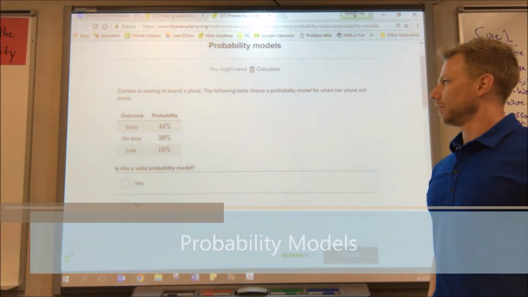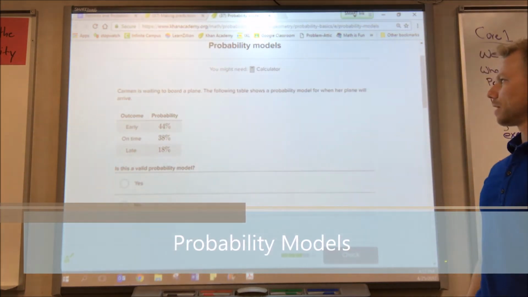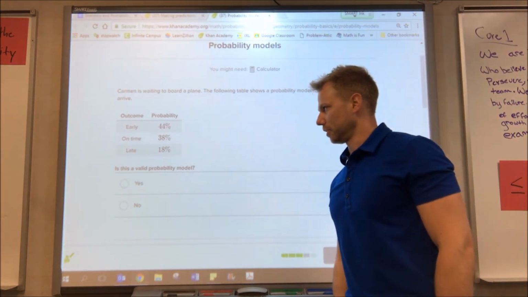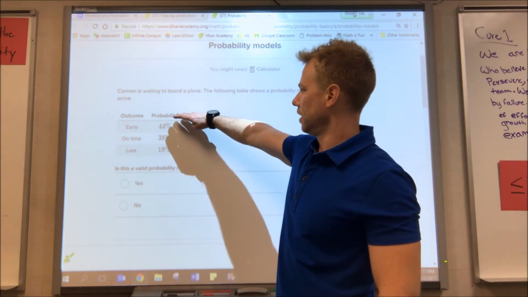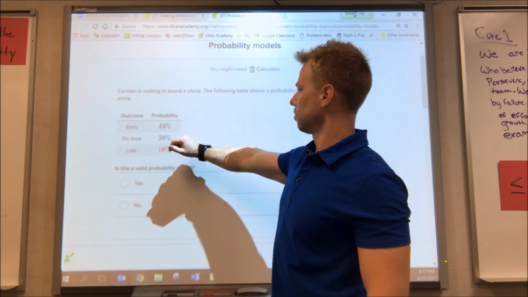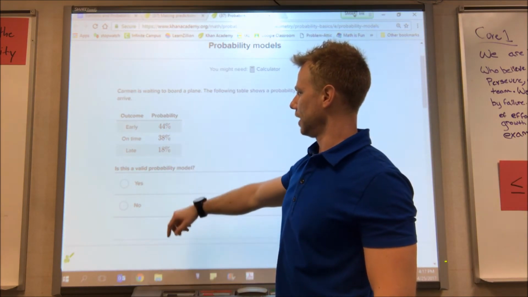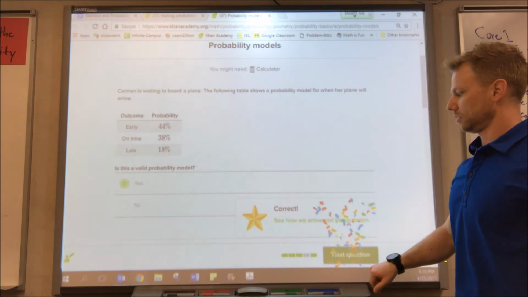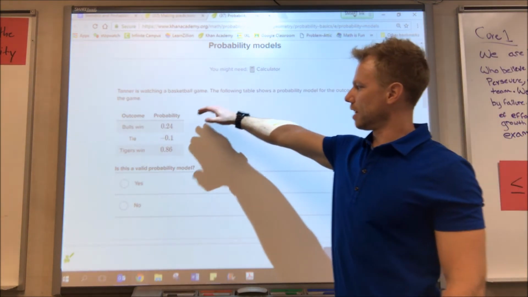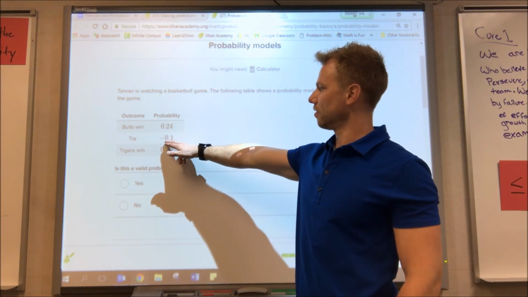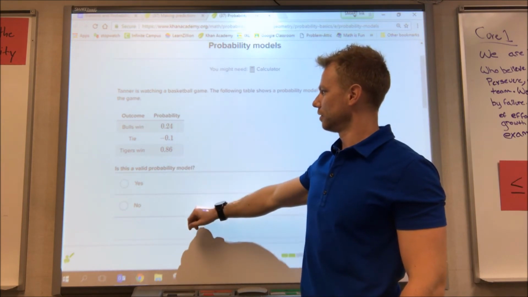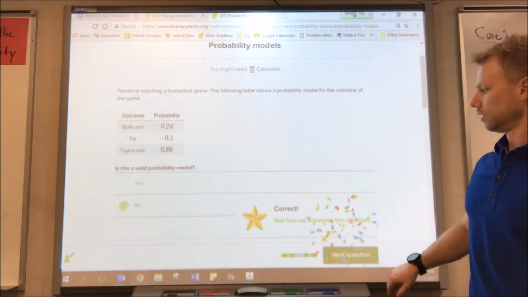Carmen is waiting to board a plane. The following table shows a probability model for when her plane will arrive. Okay, is this a valid probability model? Okay, it's going to be valid if all the percentages add up to 100. So we have 44 plus 38 is 82, plus 18 is 100. So yes, it's valid. Okay, over here, is this a valid probability model? We can't have negative probabilities. So even if it does add up to 100, we can't have negative probabilities. So no, it's not valid.